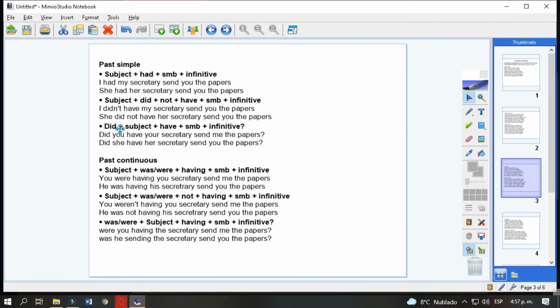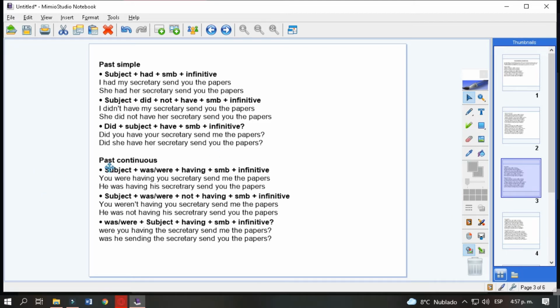For questions, we begin with a WH word or did, subject, have, somebody, and infinitive. Did you have your secretary send me the papers? Did she have her secretary send you the papers?